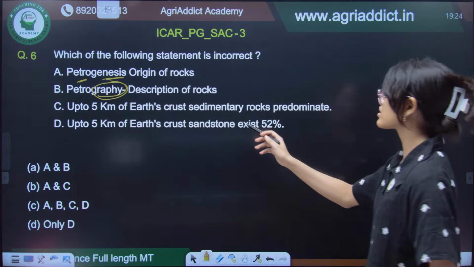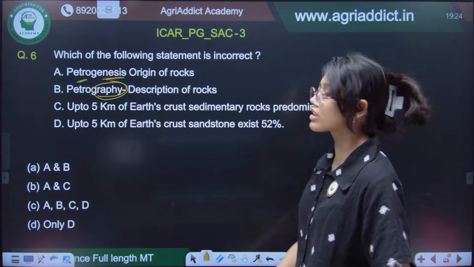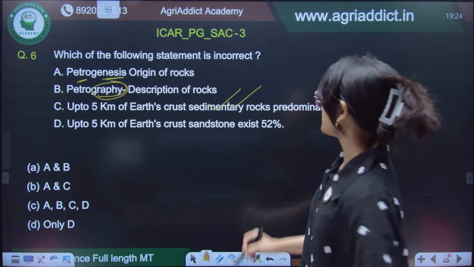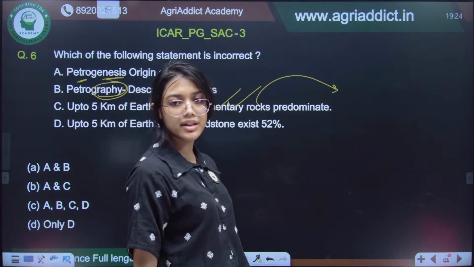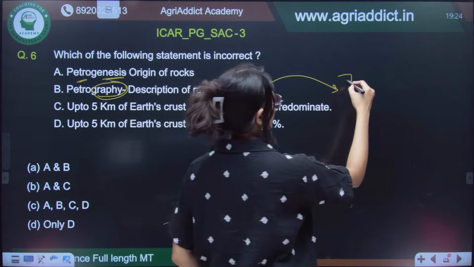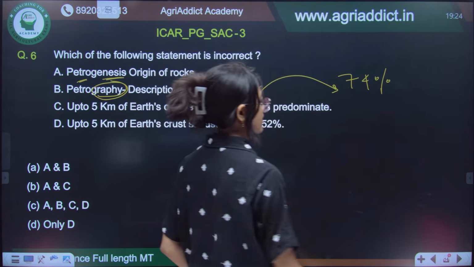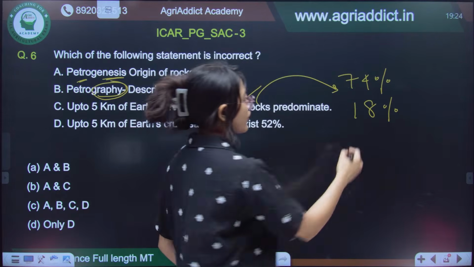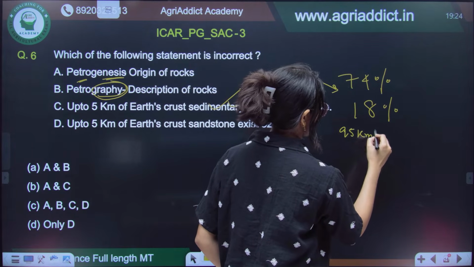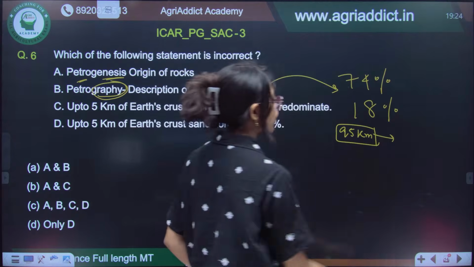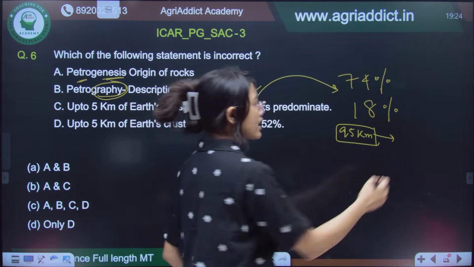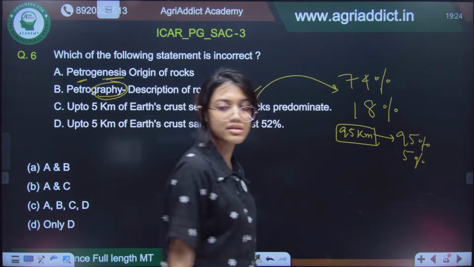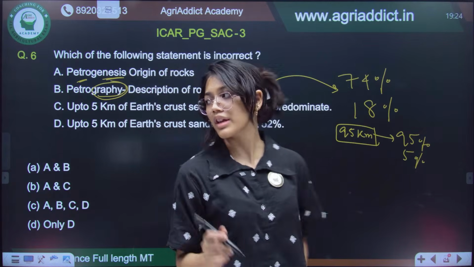Up to 5 kilometers of the earth's crust, sedimentary rocks predominate. This is also an important statement, that is, the percentage of sedimentary rocks in the upper 5 kilometer of the earth's crust is 74%, whereas that of igneous rocks is only 18%. But for the rest 95 kilometers of the earth's crust, the dominance of igneous rocks is 95%, whereas the sedimentary rocks is only 5%. So, it is true as well.